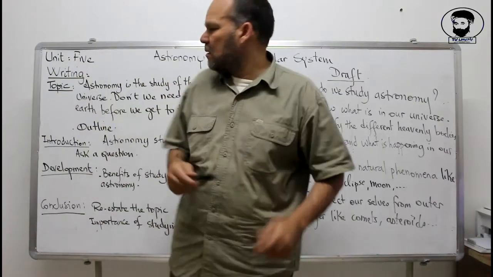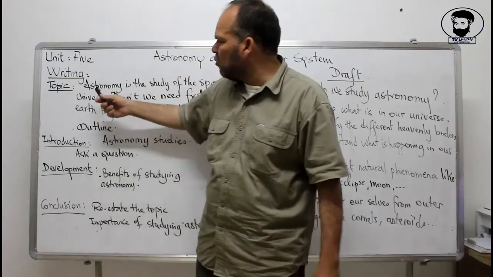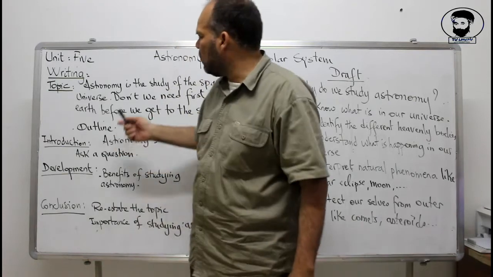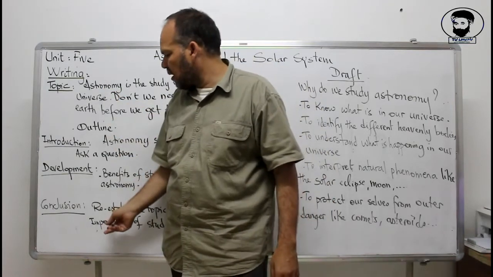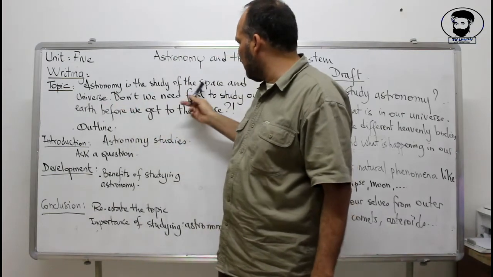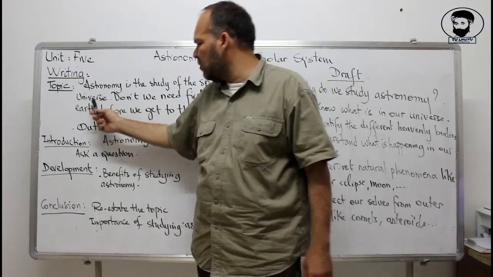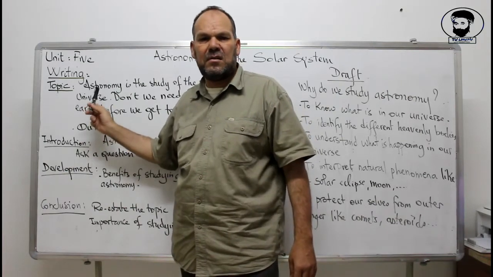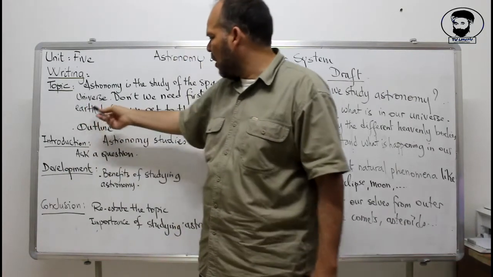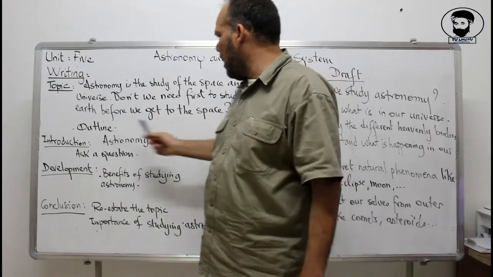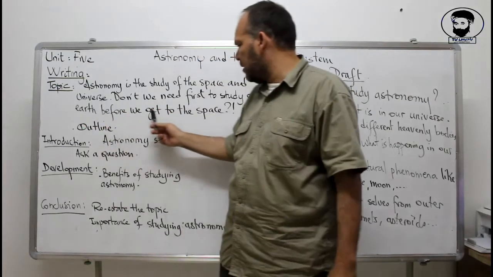At the end of this unit, let's now try to summarize what we have seen during the unit and write a topic about astronomy. Astronomy is the study of the space and the universe that we have seen at the beginning of the unit in defining the concept of the unit. Now, don't we need first to study our Earth before we get to the space?